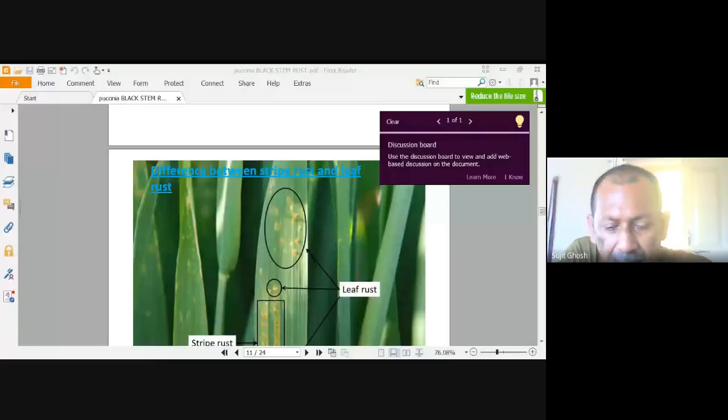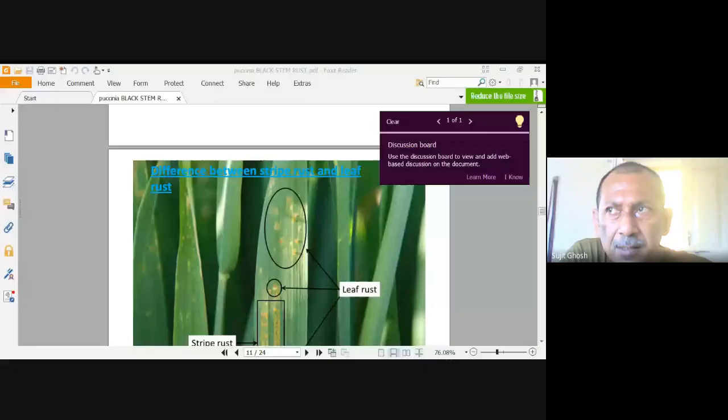So the rusts are of three types, and the rust-causing disease is due to a causal organism under the Basidiomycetes. This causal organism is named Puccinia, and it creates three different types of disease.